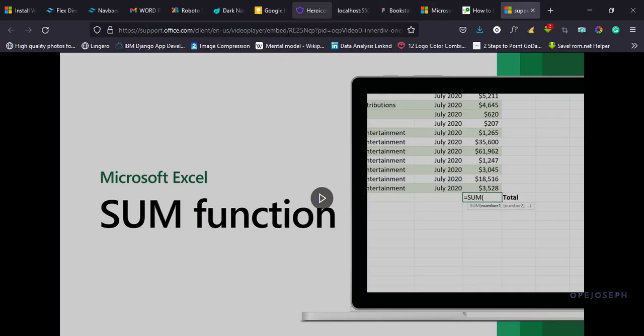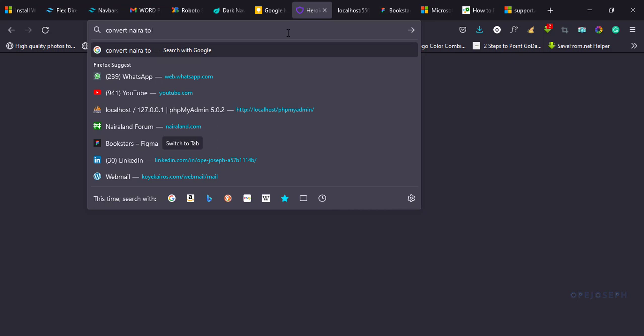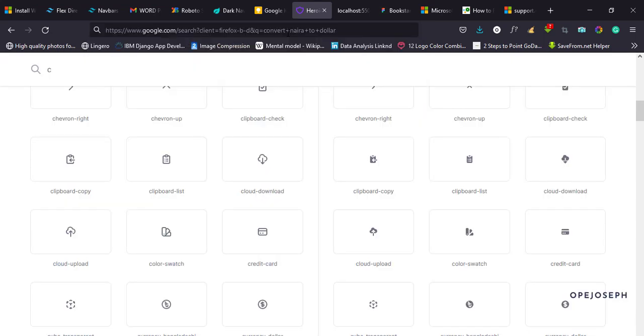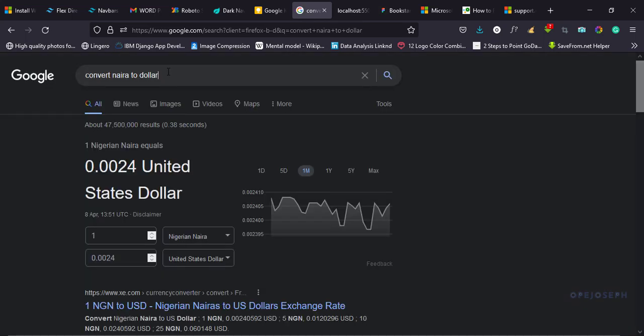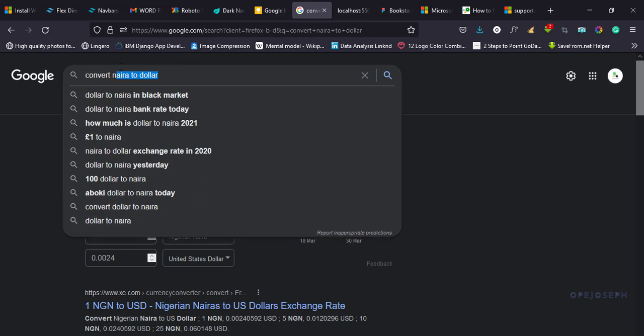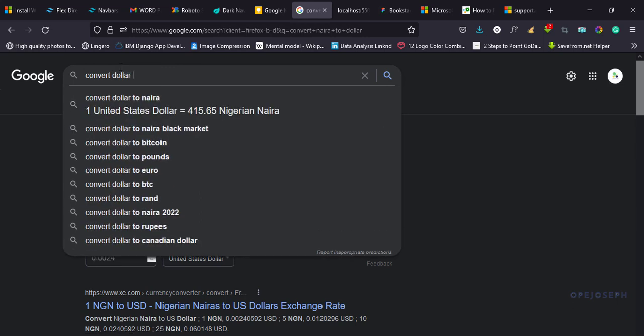So let me write convert naira to dollar. I hope that's the right thing to do. Oh, sorry, convert dollar to naira. So that is 415.65. For one USD is 415.65.